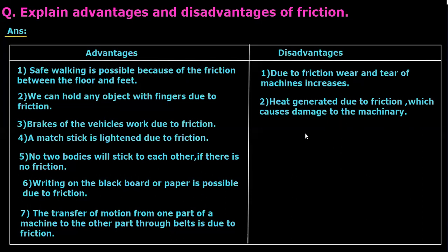So by rotating, because of friction, the heat will get generated, which is not good for the machine. Next disadvantage, friction results in a large amount of power loss in the engine because we have to always do work against the friction, and that's why there is a large amount of power loss in the engine.